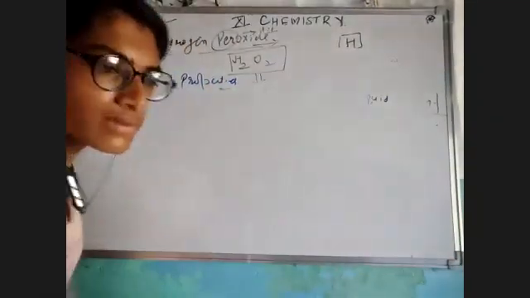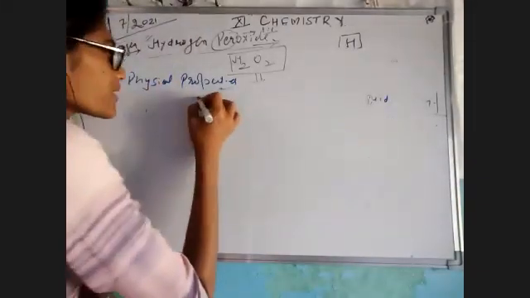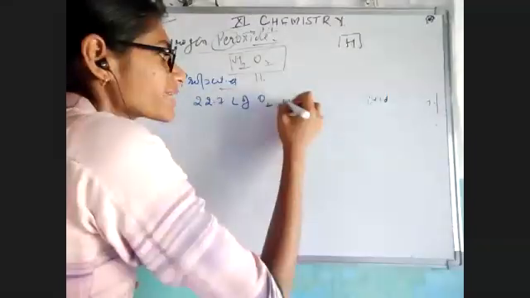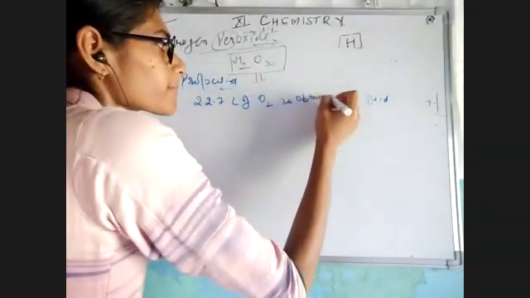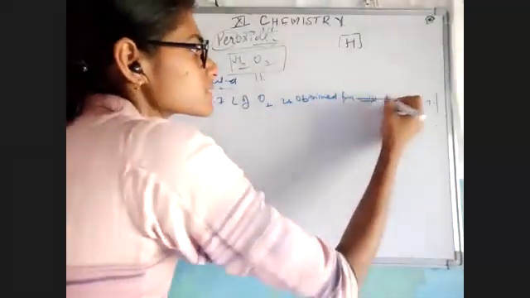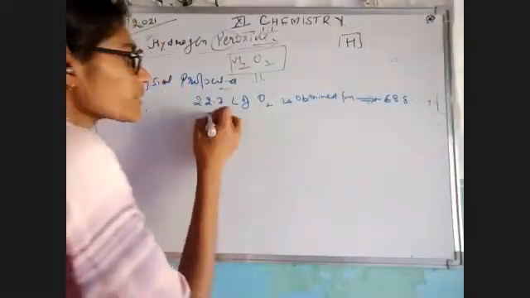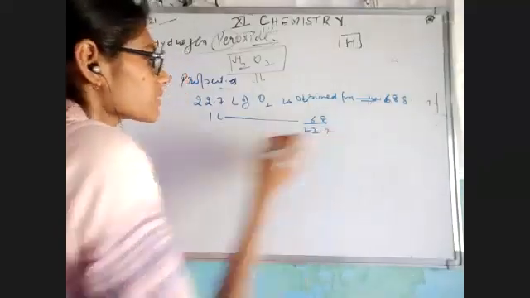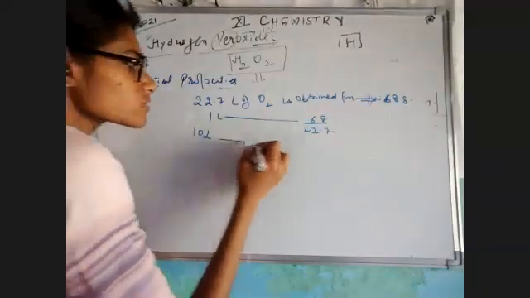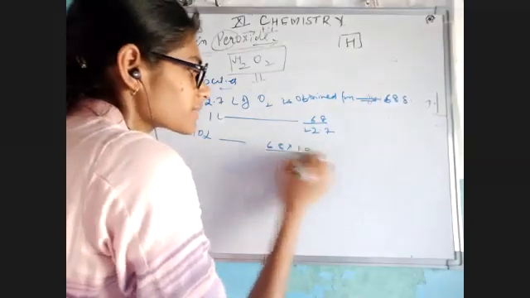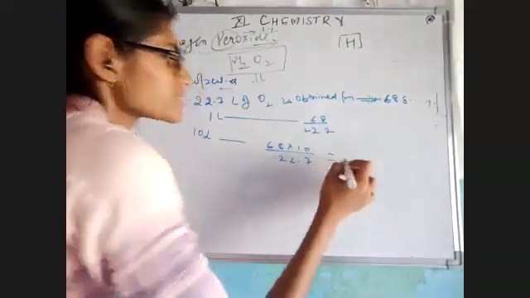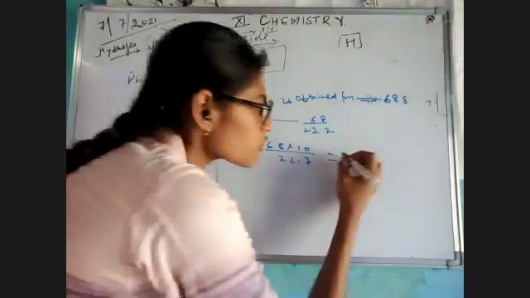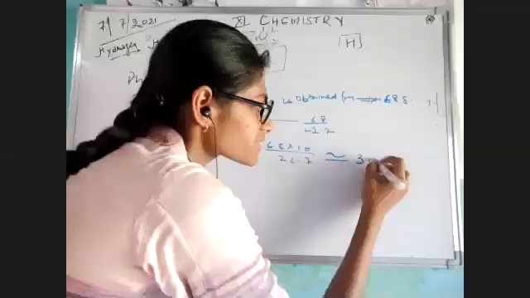Okay, what I was saying to you, 22.7 liter of oxygen is obtained from 68 grams. If I'm talking about 1 liter, it will give you 68 divided by 22.7. And हमें दिया गया था 10 liter, so we can easily calculate 68 multiplied by 10 divided by 22.7. After solving it, we would get the answer almost 30 grams.